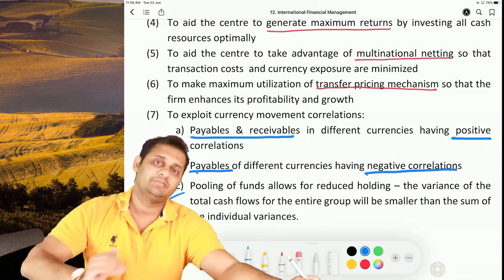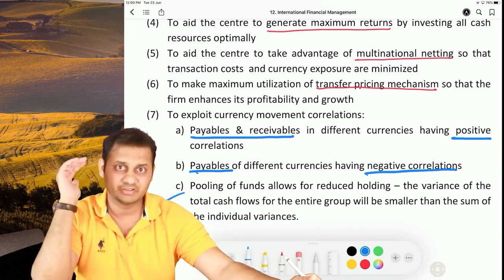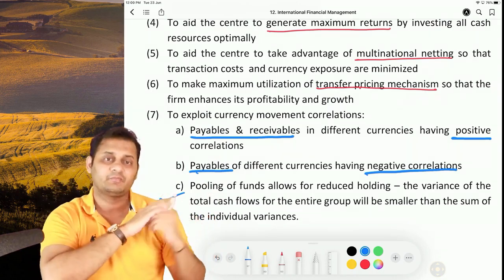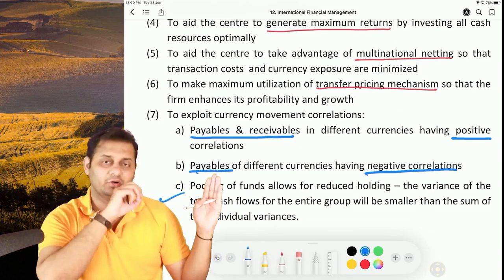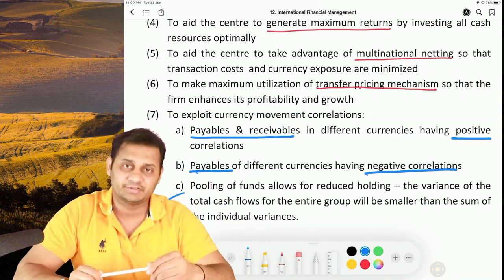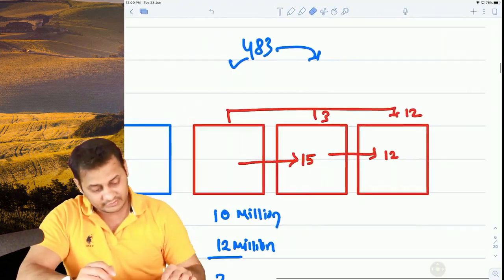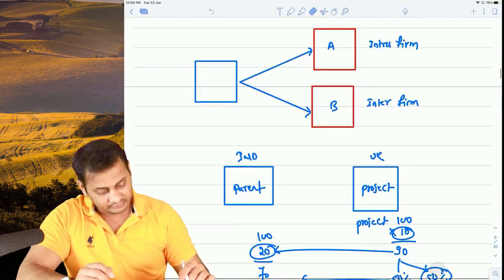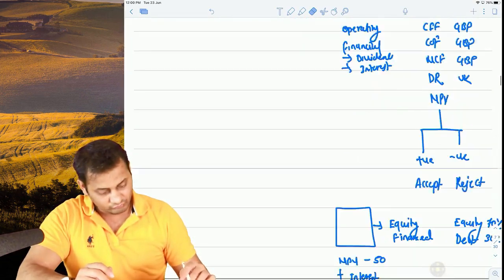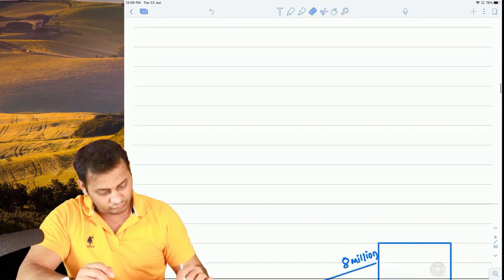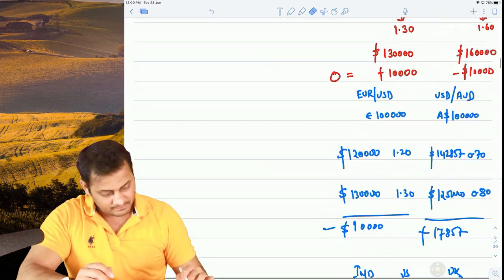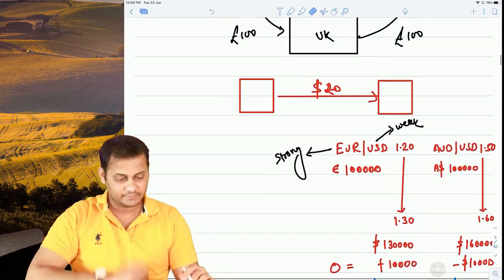Negative correlation means if USD is going up against one currency, it will go down against another currency, and in that case we will be saved from bearing any exchange rate risk. I explained this here, if you remember.